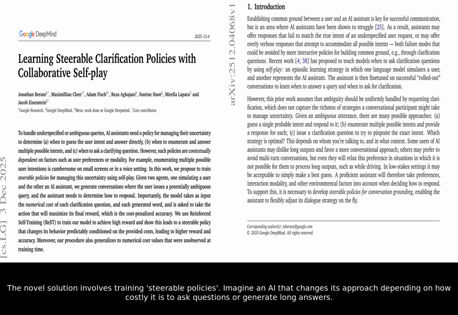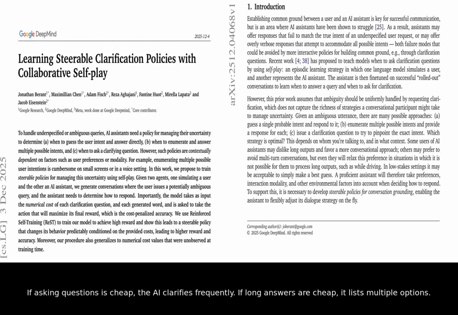The novel solution involves training steerable policies. Imagine an AI that changes its approach depending on how costly it is to ask questions or generate long answers. If asking questions is cheap, the AI clarifies frequently. If long answers are cheap, it lists multiple options.